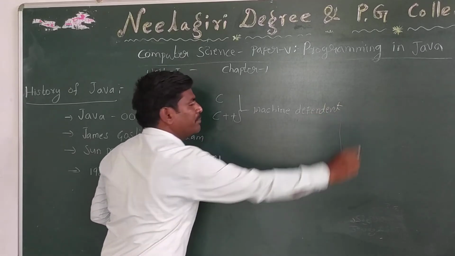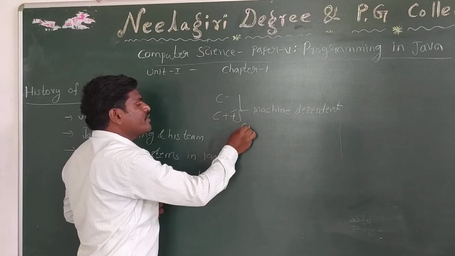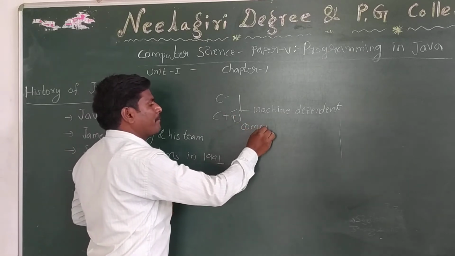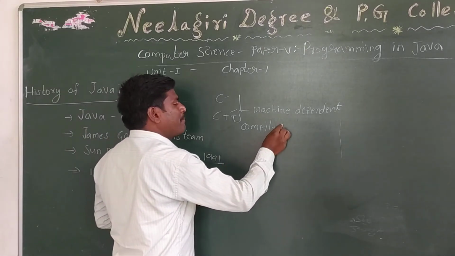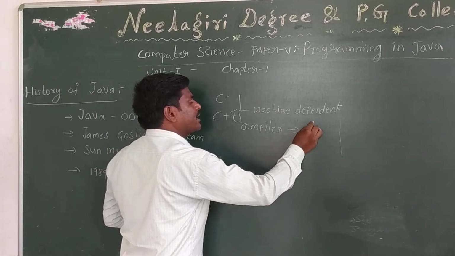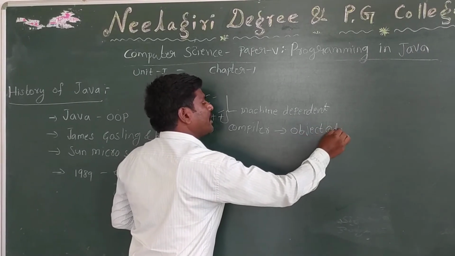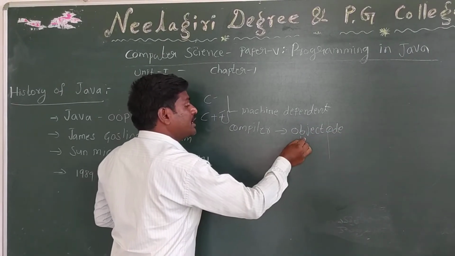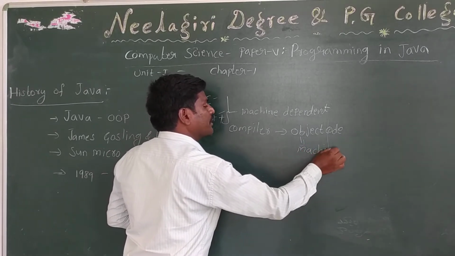Machine dependence means that in C and C++, whenever we compile a program, the compiler directly generates an object code that is understandable to that physical machine only.